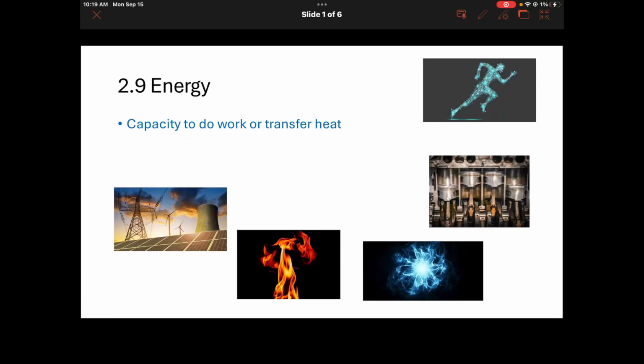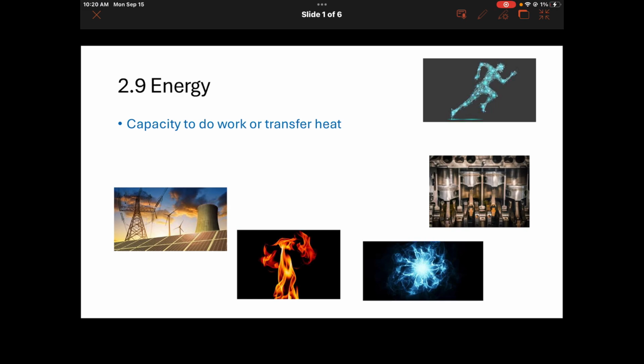Section 2.9 is energy. So this is just going to be an introduction. We will be talking about this more later, but the definition of energy is the capacity to do work or transfer heat. So this could be anything from energy production like we're used to, like electricity, burning of oil, nuclear power plants, or solar panels.